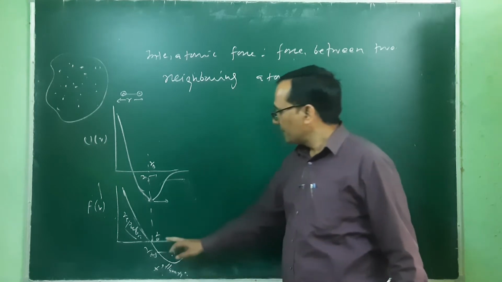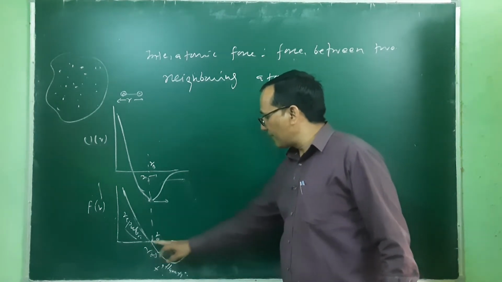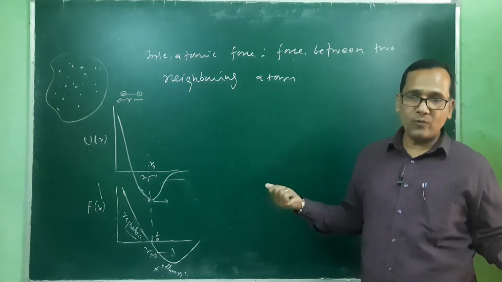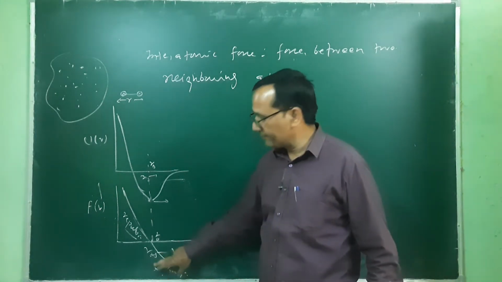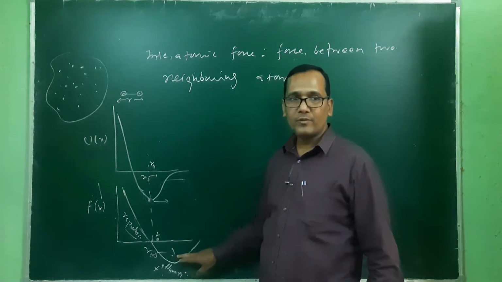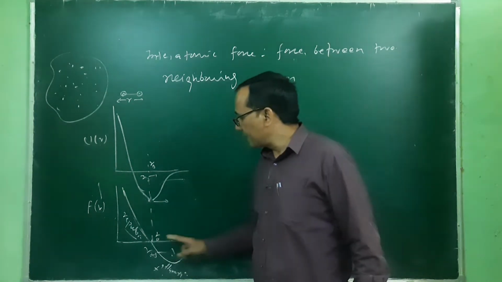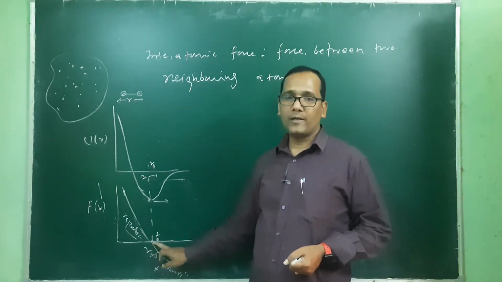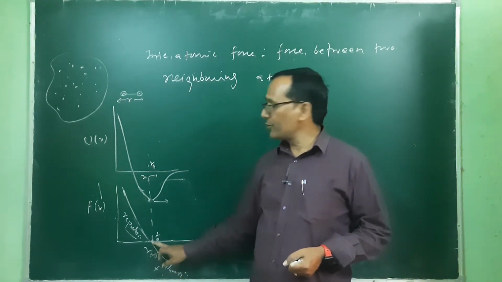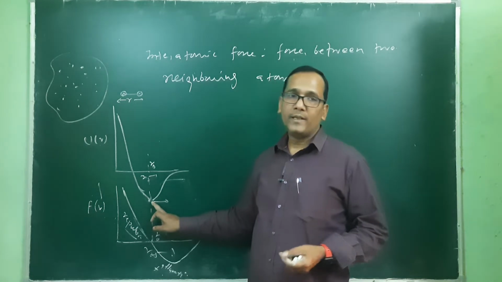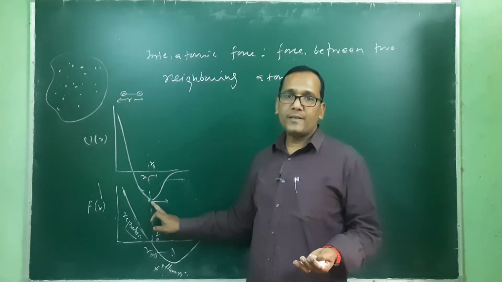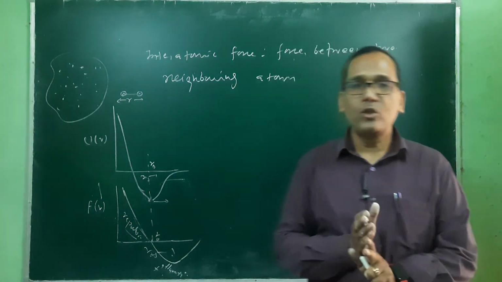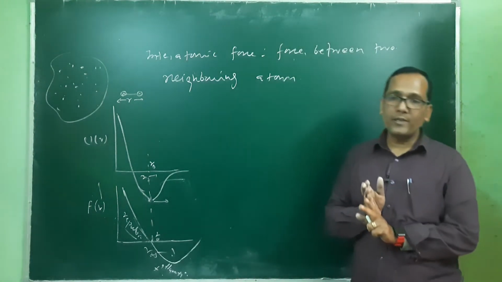What will happen? After deforming by increasing the value of R, when we remove the force, because of this attraction force, the atoms will try to come back to the equilibrium position R naught, because in this position the potential energy is minimum and the system is stable. There is a tendency for every material in the world, in the universe, to have minimum potential energy.